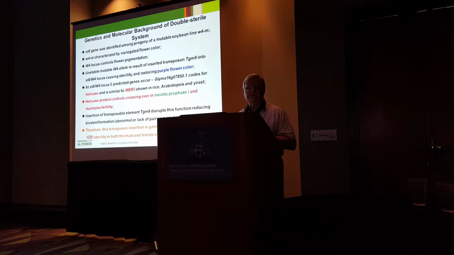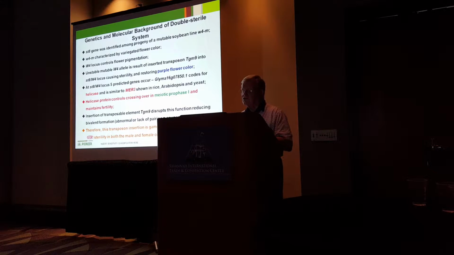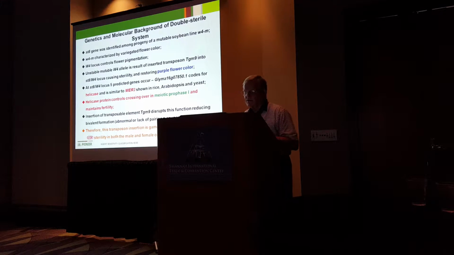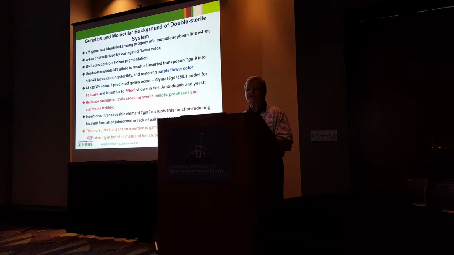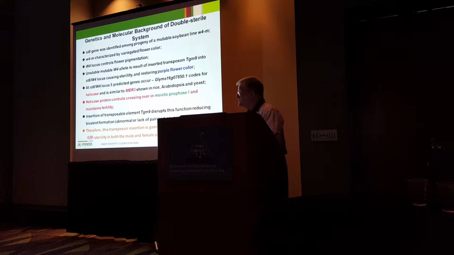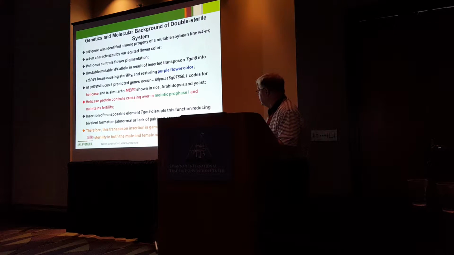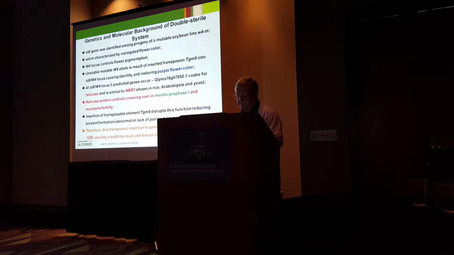However, the insertion of this transposable element TGM9 disrupts this function, reducing bivalent formation and, of course, causes abnormalities following it. Therefore, this transposon insertion is specifically gametophytic, and it leads to the double sterility.